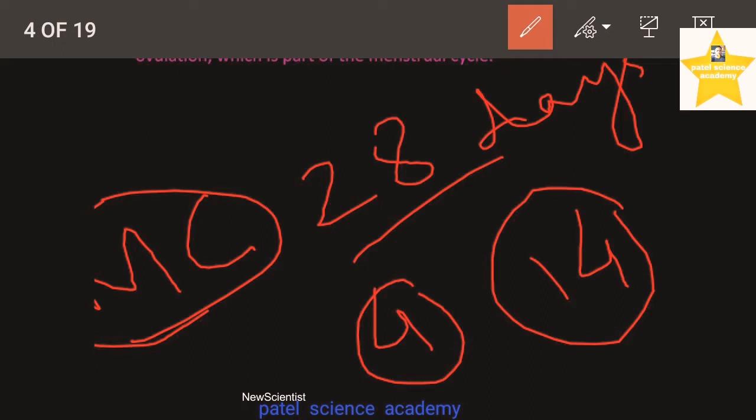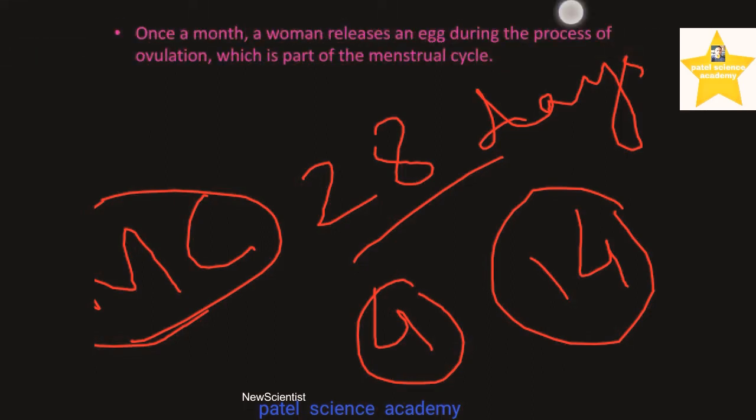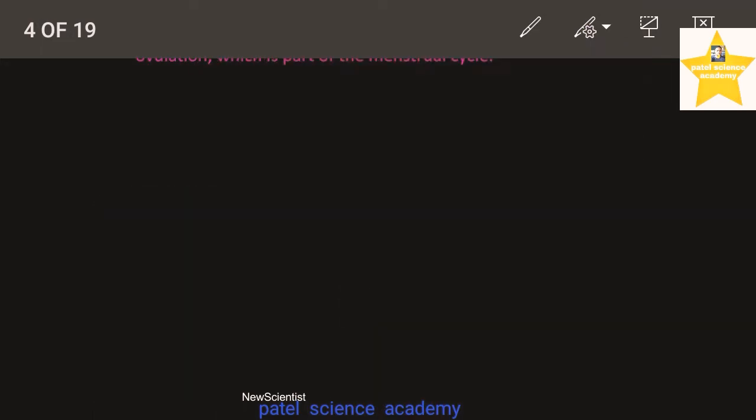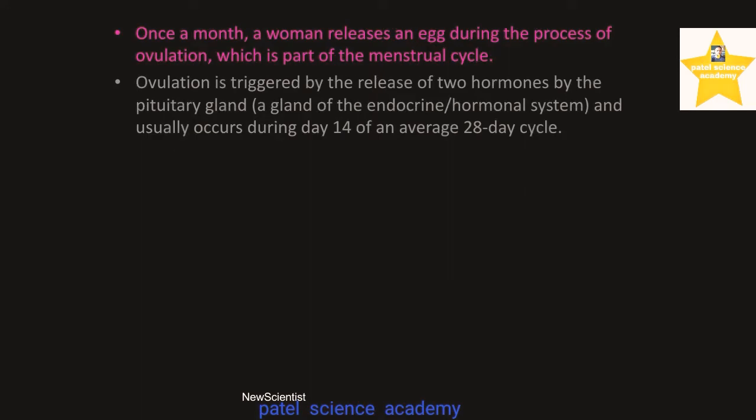In this lecture I'll show you the original photograph of the Graafian follicle, ovary and egg. So this is about fertilization. Then the next point is the process of ovulation.